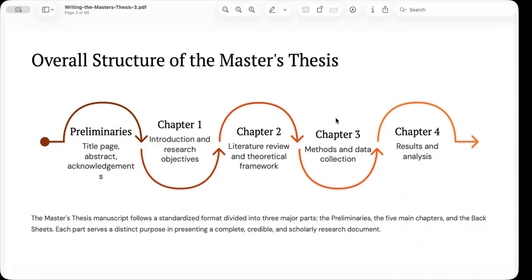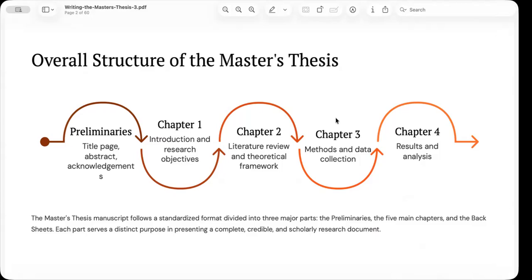Notice that the thesis is divided into three major parts. The first is the preliminaries. These are the pages that present your work formally, but do not contain the research itself. They establish the identity and organization of the document. Think of them as the front entrance to your thesis. The second part consists of the 5 main chapters.